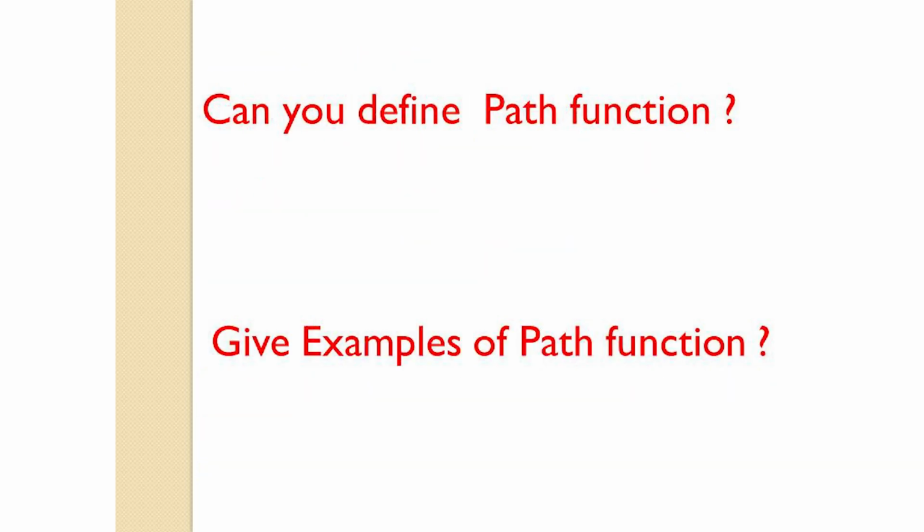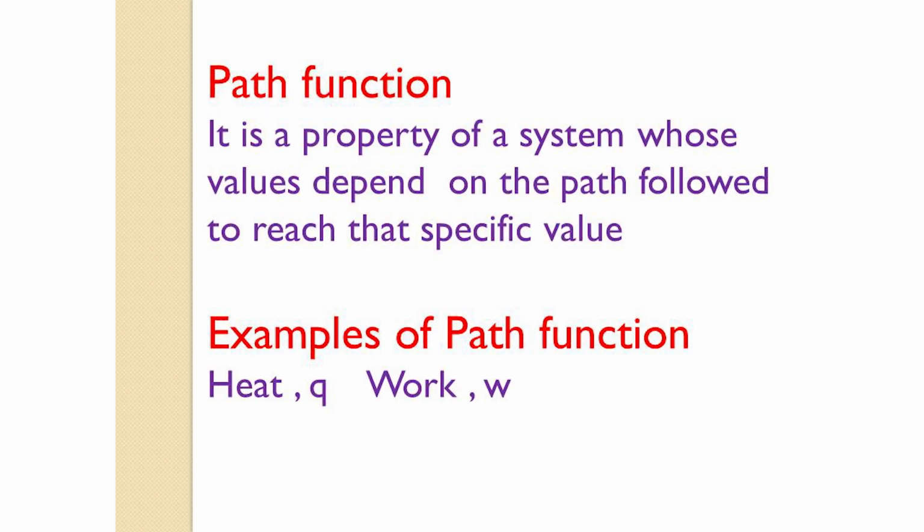Then, can you define path function? It is a property of a system whose values depend on the path followed. Can you give an example of path function? Heat and work. Give the symbol of heat. Heat is Q, small letter q. What is the symbol of work? W. Let us see this graph.